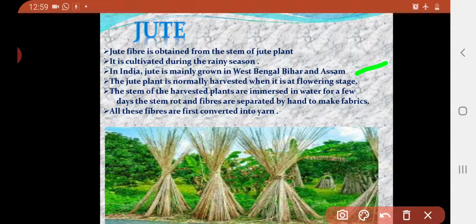The jute plant is cut when the flower stage comes. Before flowering, we cut the stem of the plant and immerse it in water for a few days. After that we separate the jute fiber from the jute plant. All these fibers are then converted into yarn. Yarn means nothing but thread.